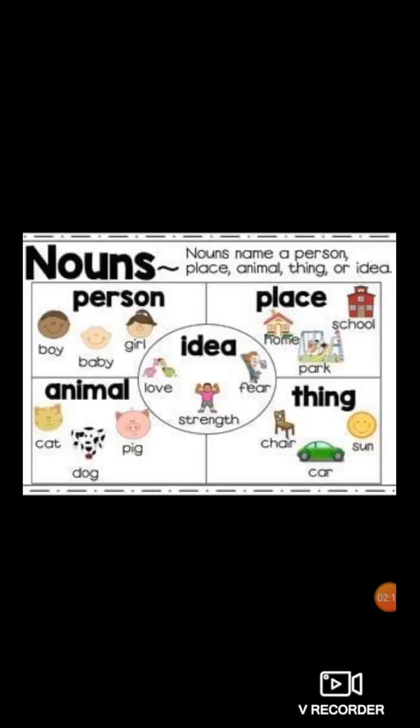Idea means love, strength, fear, excitement, nervous, confidence. So these types of feelings or ideas are known as noun because they are also the name of ideas. Understood, students, what is noun?